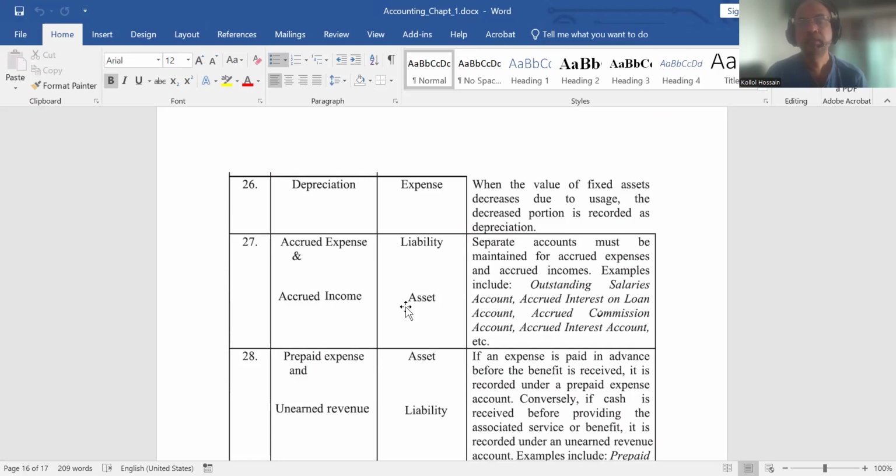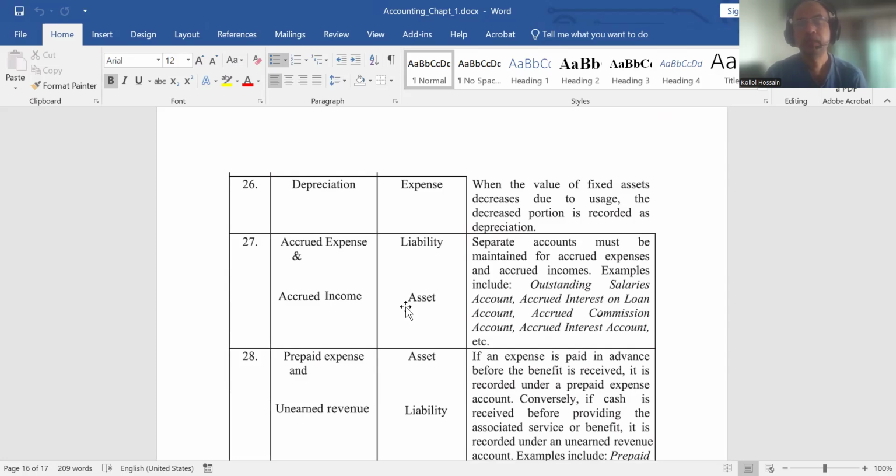They must have a life. After a certain period, they will be obsolete. So in practice, we determine the useful life. Say if we purchase furniture today, we say this furniture will serve up to 10 years. It is the useful life of this asset.